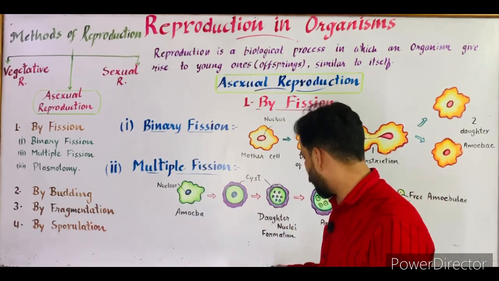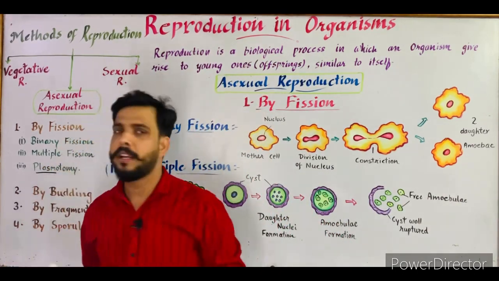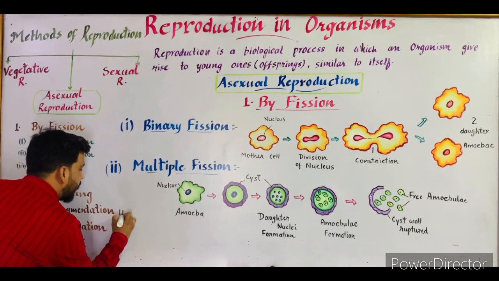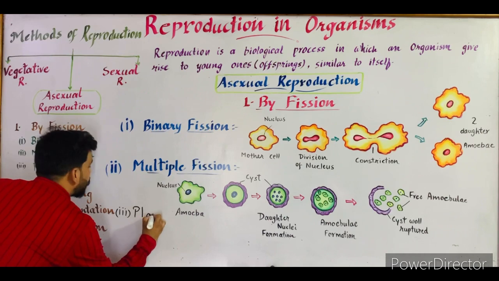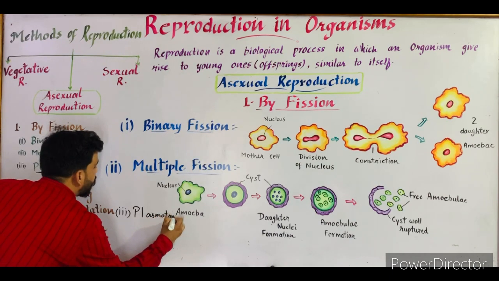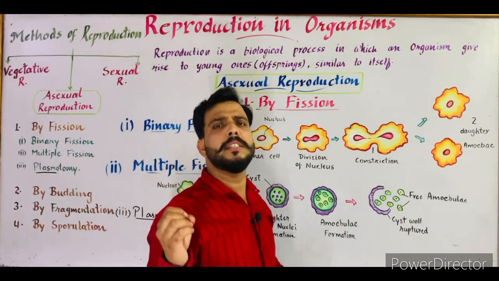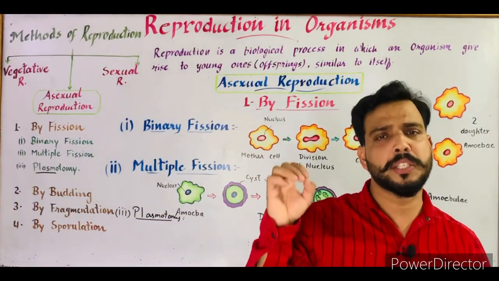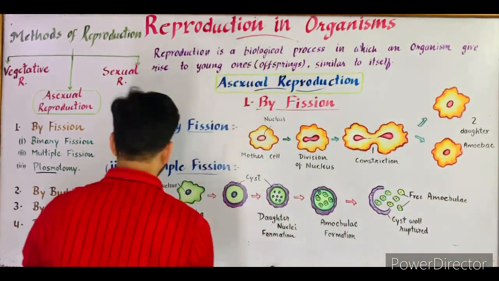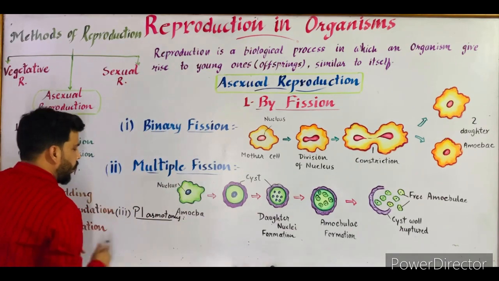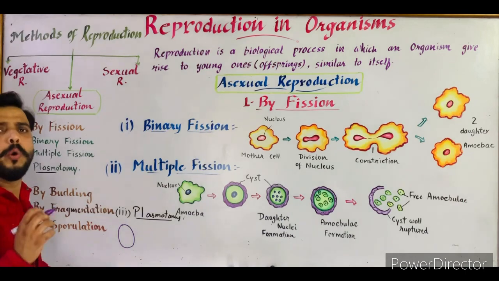Now the last term is plasmotomy. The third method is plasmotomy. Due to lack of space, I could not make the diagram here, so I am trying to tell you in a small space. The term plasmotomy defines itself. Plasma means the cytoplasm or protoplasm which is filled inside the cell, inside the unicellular organism. I'll tell you about an organism which is a member of phylum Protozoa, and this organism is Opalina.